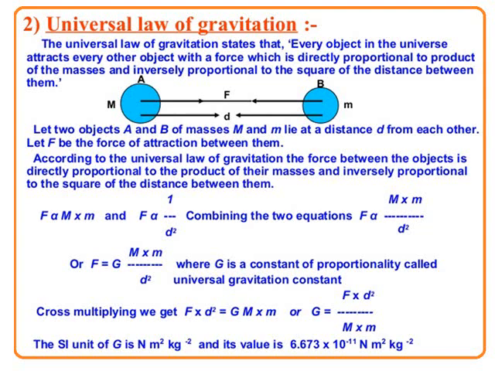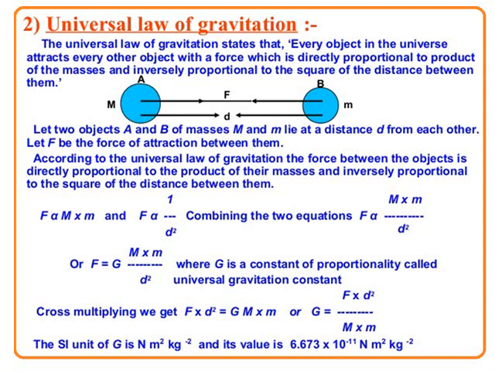Now let us combine these two relations: directly proportional to the product of their masses and inversely proportional to the square of the distance. When we combine, we have the equation F proportional to M into m by d square. Now, this proportionality sign can be replaced with an equal to sign and a constant, G, where G is a constant. What do you mean by constant? A constant is a value which will not change for any reason, anytime. And that's why we call it a constant.